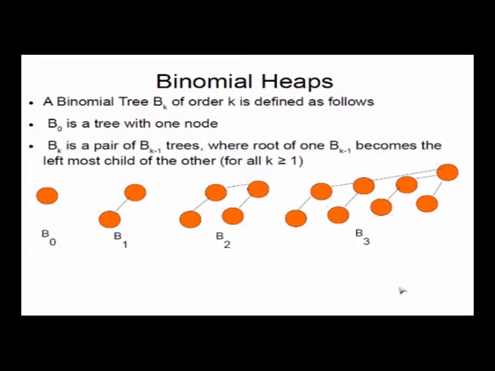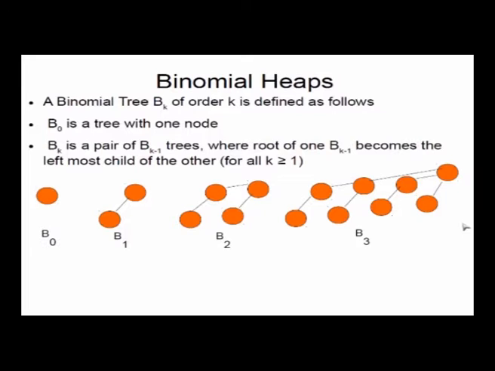So a binomial tree, right? A binomial tree is not binary. Though binomial, bi stands for 2, don't confuse binomial with binary. Binary means every node has at most 2 children. In a binomial tree, a node may have more than 2 children. As you can see here, this node has 3 children, 1, 2, 3. So in a binomial tree, nodes may have any number of children. We'll discuss how many children they have.